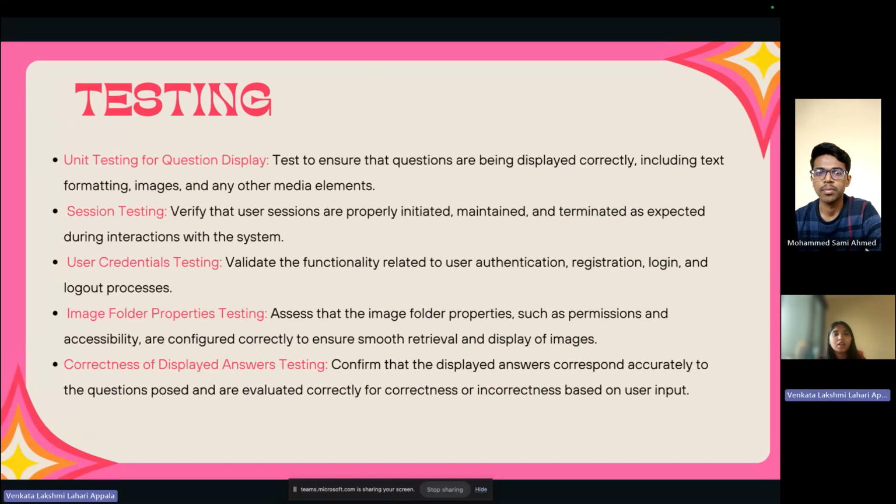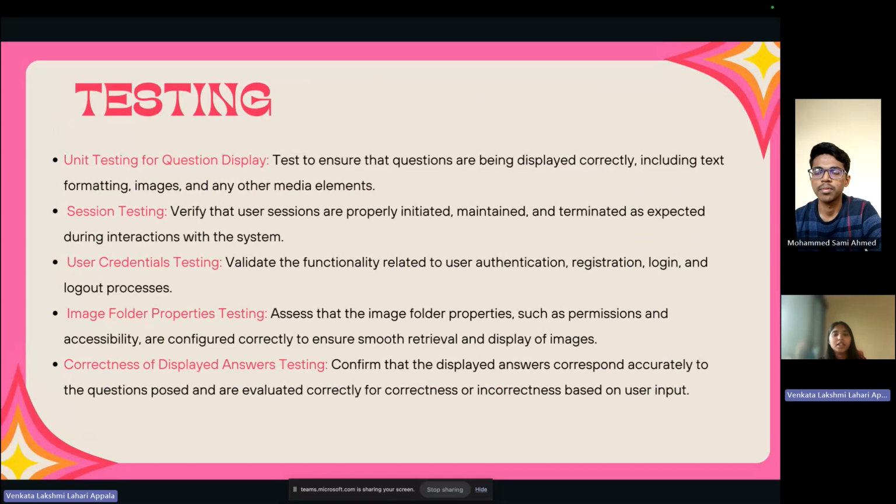Coming to the testing part, we have done many tests. The first one is unit testing for question display. Here we test to ensure that questions are displayed correctly, including text formatting, images, and any other media elements. The second one we performed is session testing, where we verify that user sessions are properly initiated, maintained, and terminated as expected during interactions with the system. The third one is user credentials testing.